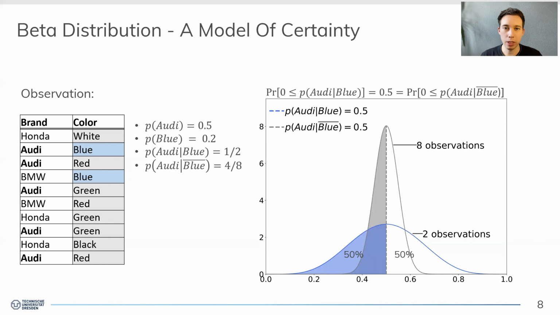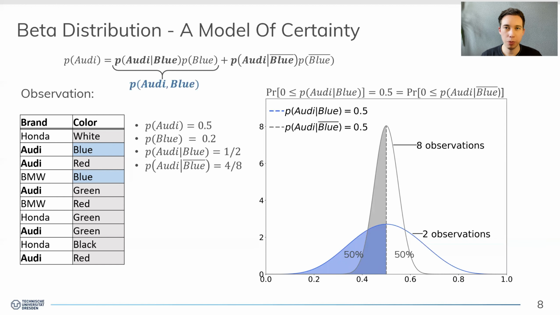So to combine all these statistics into one formula, we can simply say the overall probability of observing an Audi equals the probability of observing a blue Audi plus the probability of observing an Audi with a different color than blue, which we can further split up in the conditional selectivities.